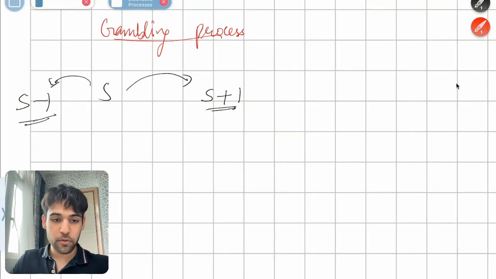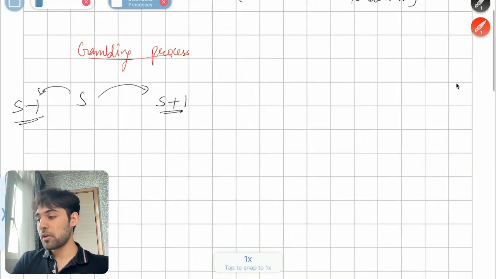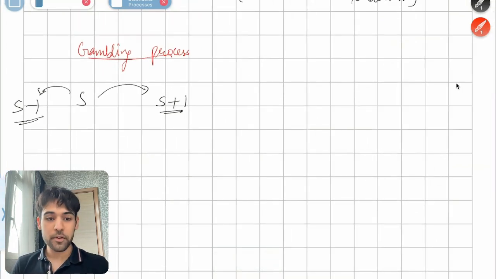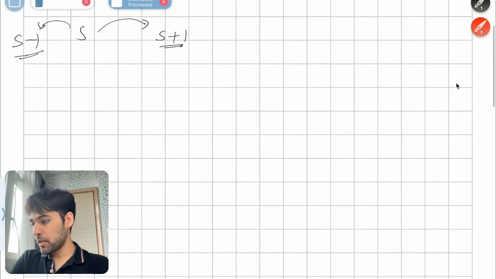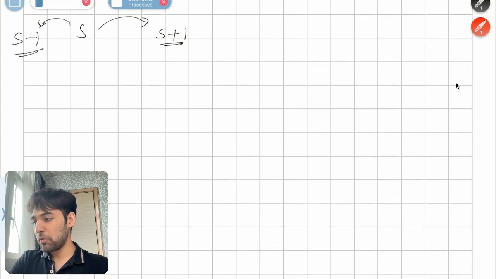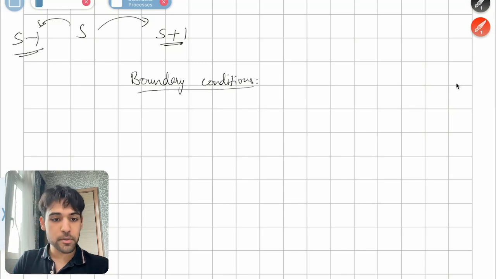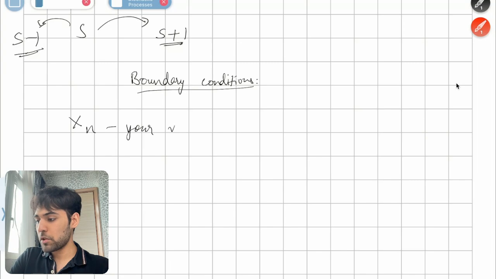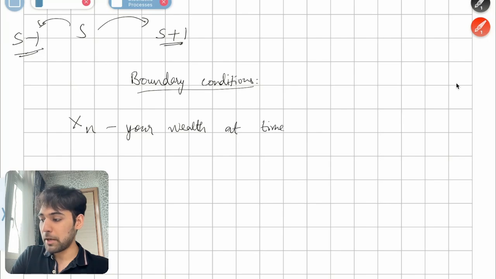And you'll do this for a lot of time periods, and this is what the basic intuition of a gambling process looks like. Then we have a lot of more interesting stuff with it because you have something called boundary conditions for stochastic processes. One notation that's been used in the textbooks that I have seen is xn, which is just defined as your wealth at time n. So it's just the amount of money that I have with myself at time n.